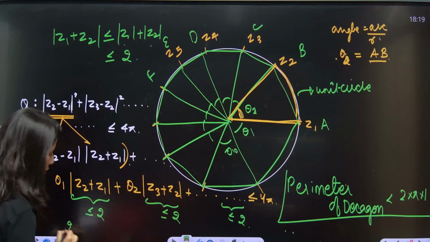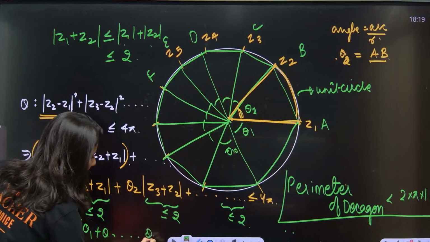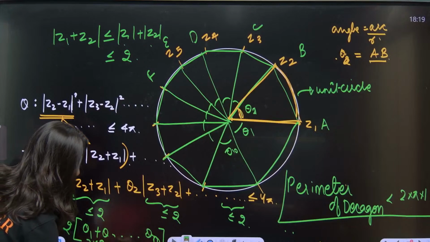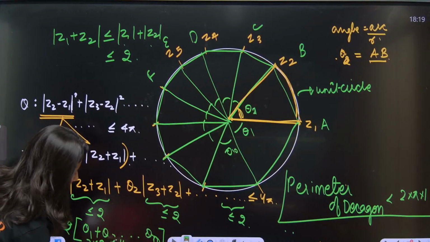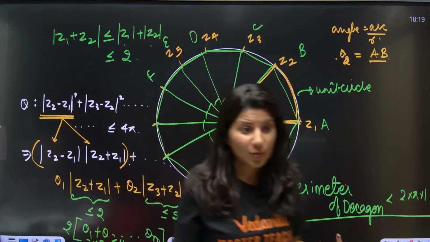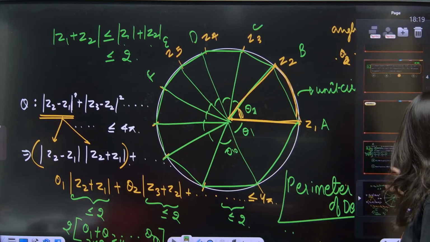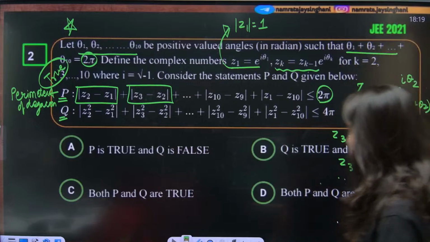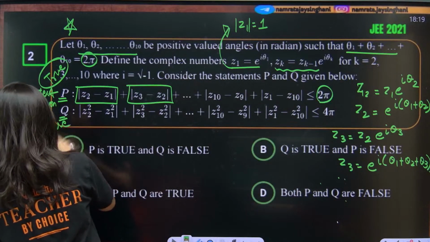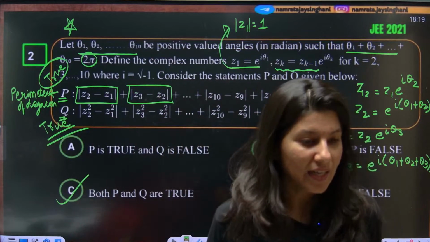So if I take 2 common, what do I get? Theta 1 plus theta 2 and all the way up to theta 10, and this thing is 2 into 2 pi. So clearly this is going to get you 4 pi. So the correct answer is yes, this particular statement will be less than or equal to 4 pi. Okay. Alrighty, clear? Perfect. Then option Q is also a true statement. Both P and Q are true. Option C is absolutely correct.